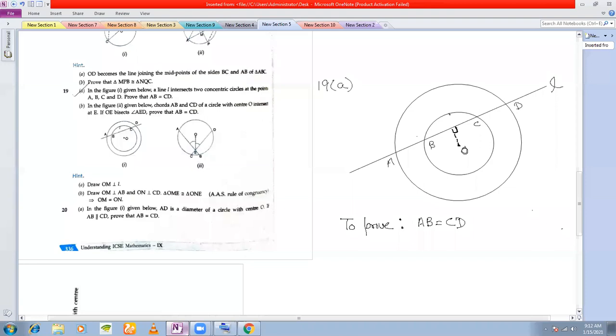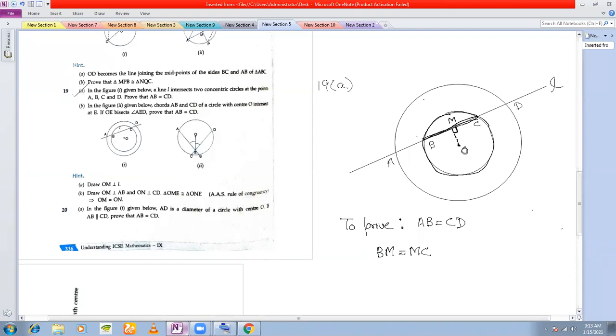Now what happens? Look at the small circle. Look at this circle. This circle, the chord here is this BC, right? And this dotted line through the center of the circle is perpendicular to this chord BC. That means if I call this point, say, M, what will happen? BM must be equal to MC, because any line through the center of a circle which is perpendicular to a chord must bisect the chord. If you see BC is a chord, OM will bisect BC. That means BM must be equal to MC.